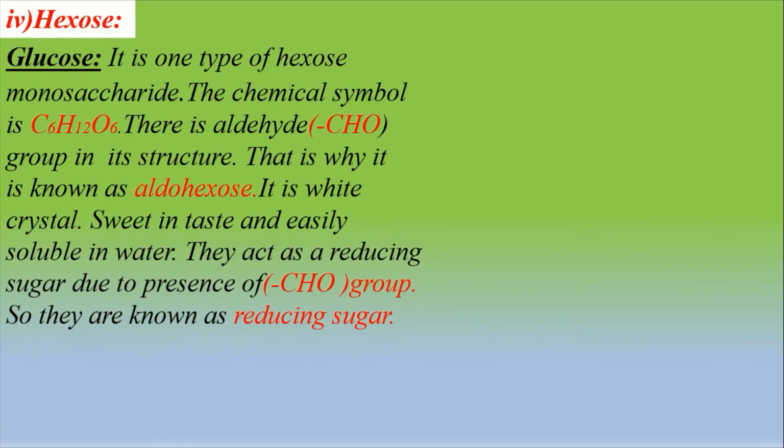Hexose. The monosaccharide consisting of 6 carbon atoms is known as hexose sugar, and the example of hexose sugar is glucose. Glucose is one type of hexose monosaccharide. The chemical symbol is C6H12O6. There is an aldehyde group in its structure, so it is called aldohexose sugar. It is a white crystal, sweet in taste and easily soluble in water. They act as a reducing agent due to the presence of the aldehyde group, so they are known as reducing sugar.